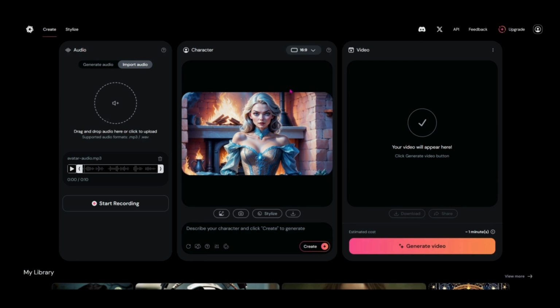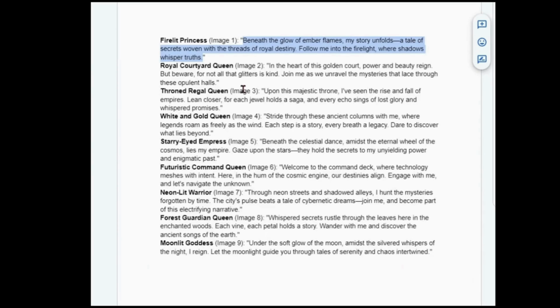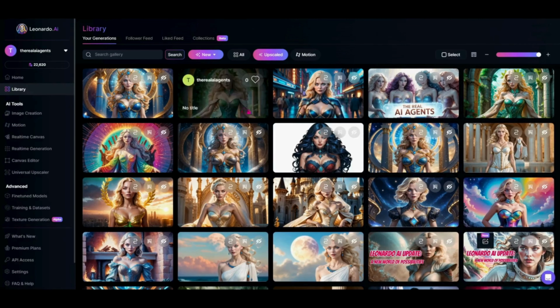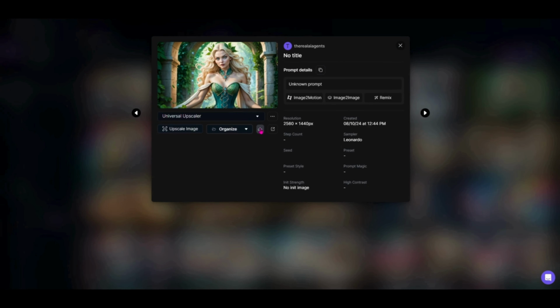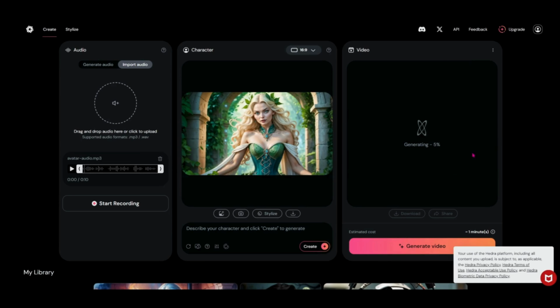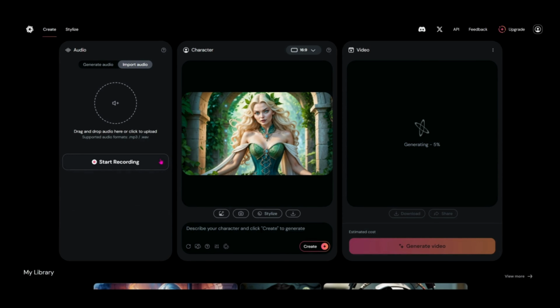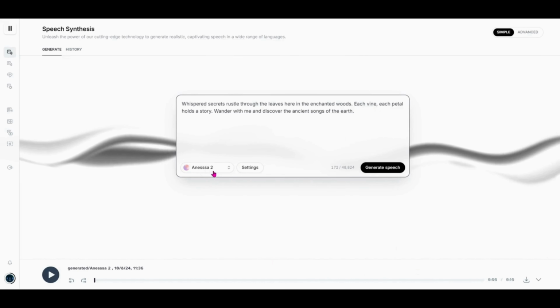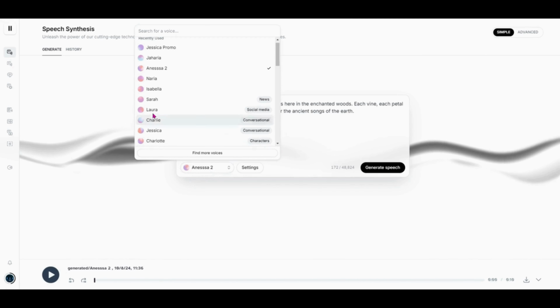Okay, so we know that that's right. We've got our character here. All we have to do now is just hit generate video. And let's do one more. So we'll come over here and we'll do our forest guardian. So if I come back to Leonardo, I can choose this one right here and download that. Pull it right on over. Get rid of the previous audio. Head back over to Elevenlabs. Paste that in. Pick a new voice.